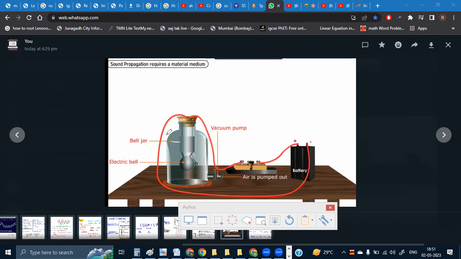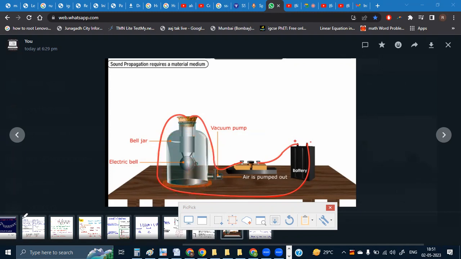At the time when almost complete vacuum is created inside this, you will be able to see that the hammer is striking the gong, but you are not able to hear the sound. It means sound cannot travel through vacuum. It requires a material medium to travel. Some solid, some liquid, some gas has to be present. Then only sound will be able to travel through that.